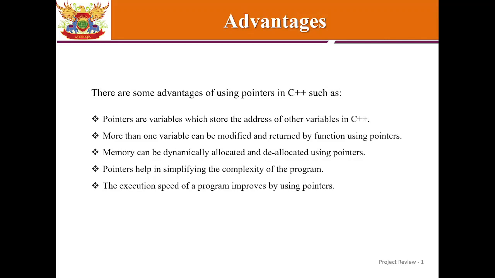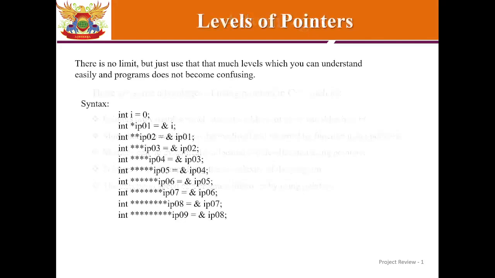There are some advantages of using pointers in C++. Pointers are variables which store the address of other variables in C++. More than one variable can be modified and returned by a function using pointers. Memory can be dynamically allocated and deallocated using pointers. Pointers help in simplifying the complexity of the program. The execution speed of a program improves by using pointers.